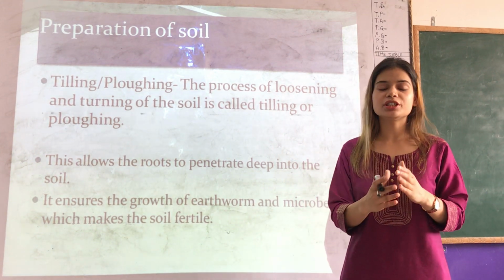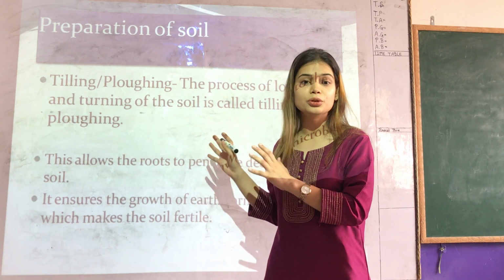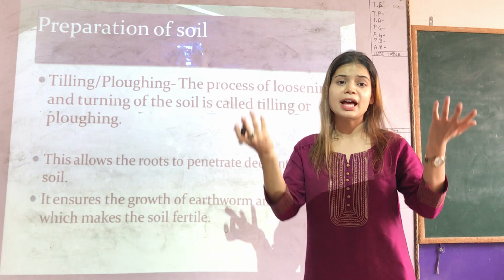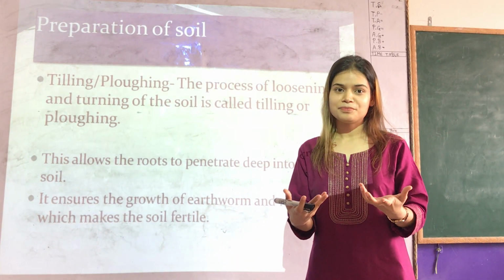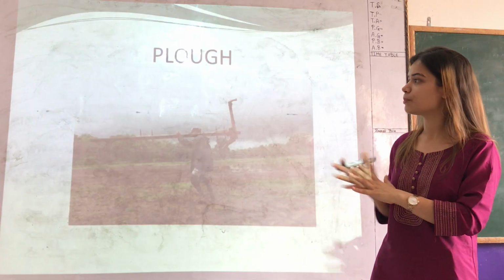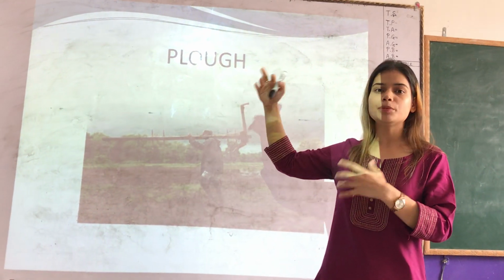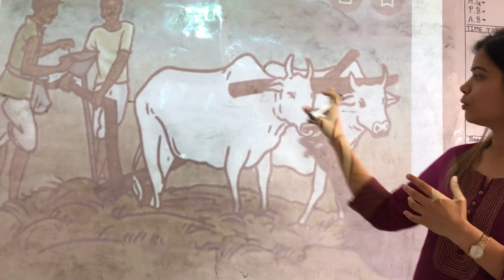Right. So now children, you must know the various tools that farmers use for doing all this. Now you know that this is very important, so farmers cannot do it with their hands, right? They need some tools to do that. So what are these tools? There are a few tools that we will study one by one here. The first tool, as you can see here on the screen, is called a plow. Now in the next slide you will understand it more properly. See, it looks like this.